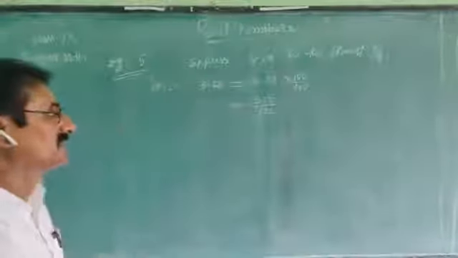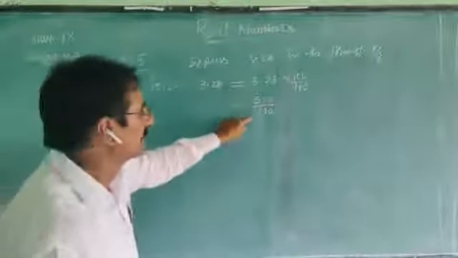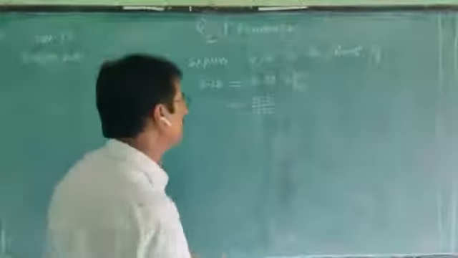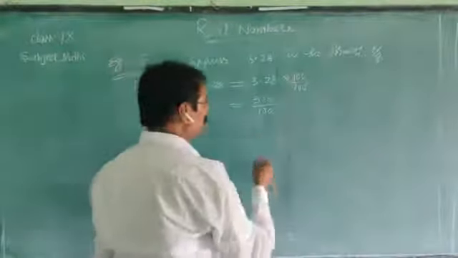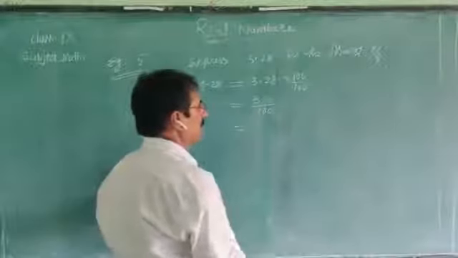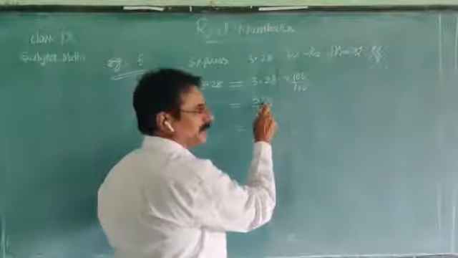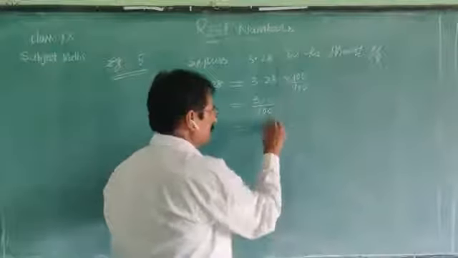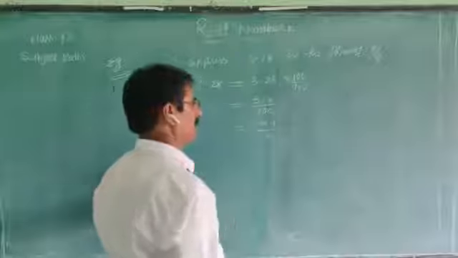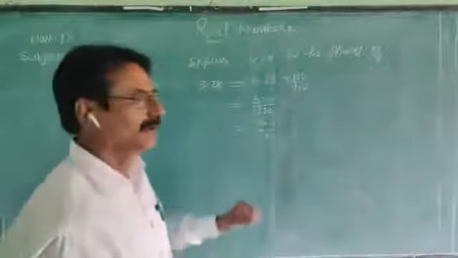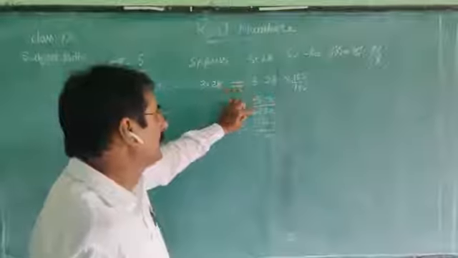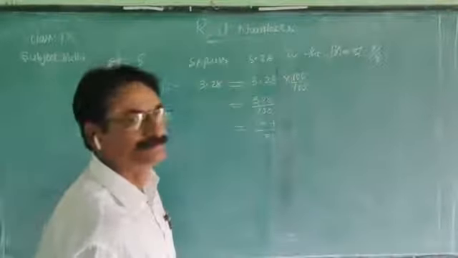Observe this: both are even numbers. Even numbers are divisible by 2. Yes, divide these two numbers by 2, or cancel by 2. 2 ones are 2, 2 sixes are 12, 2 fours are 8, 2 fives are 10. After dividing both numerator and denominator by 2, we get this.